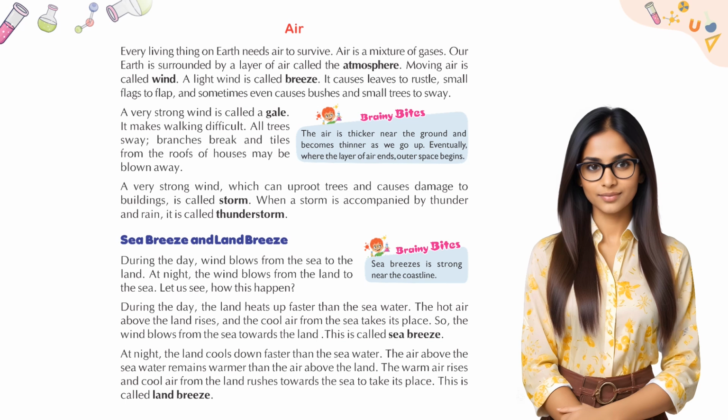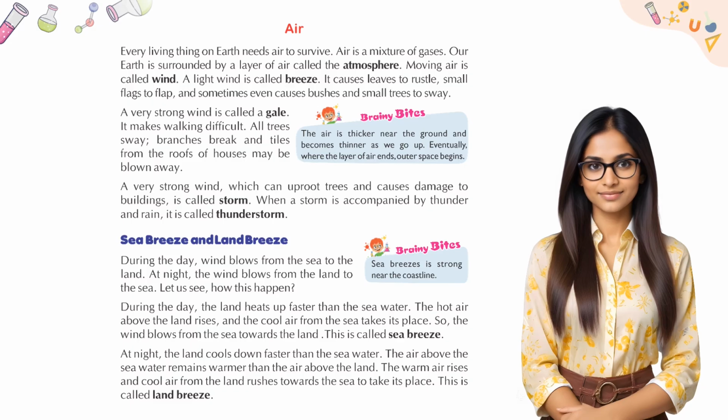A very strong wind, which can uproot trees and cause damage to buildings, is called a storm. When a storm is accompanied by thunder and rain, it is called a thunderstorm. Brainy bites. The air is thicker near the ground and becomes thinner as we go up. Eventually, where the layer of air ends, outer space begins.